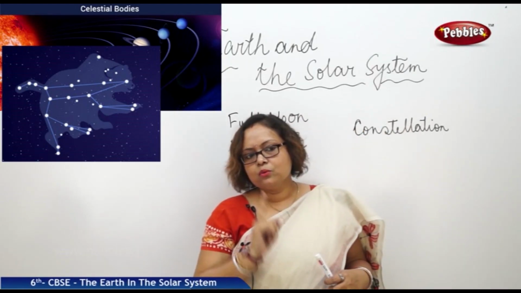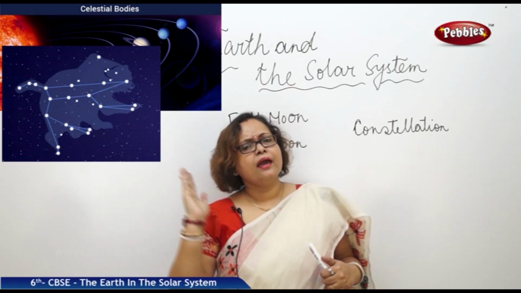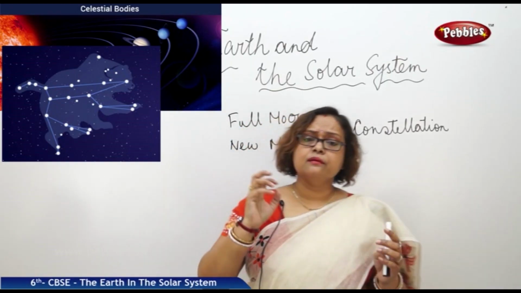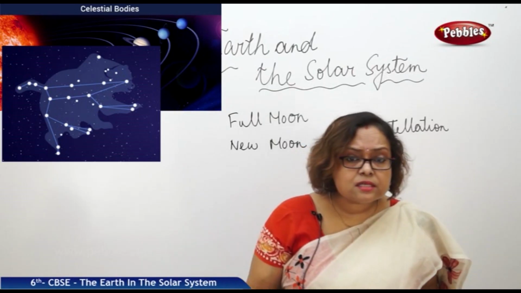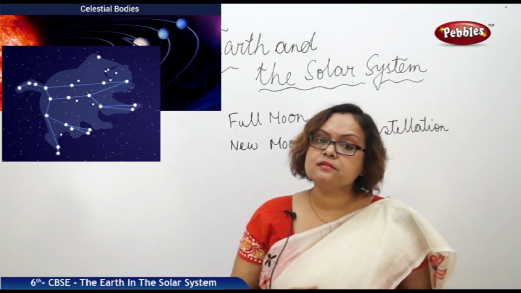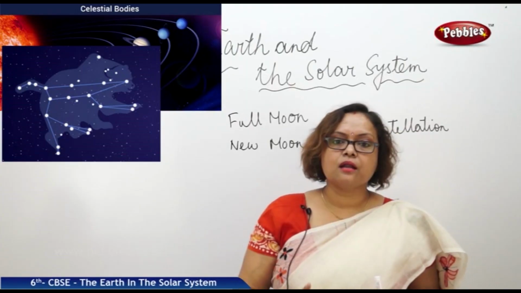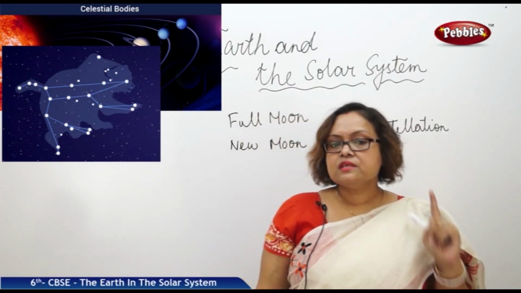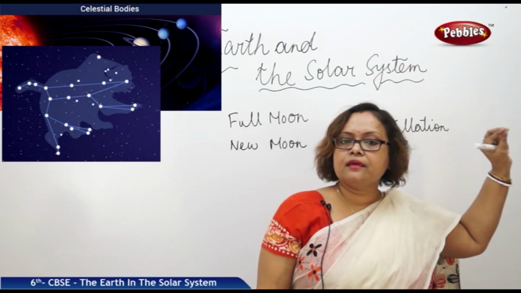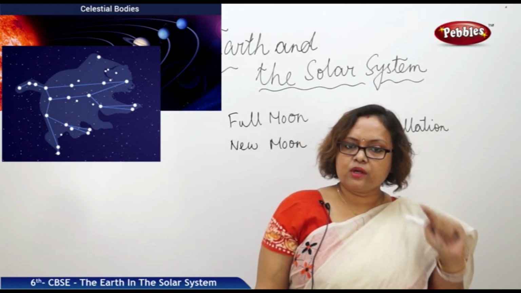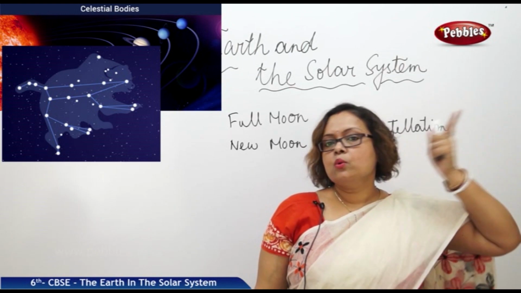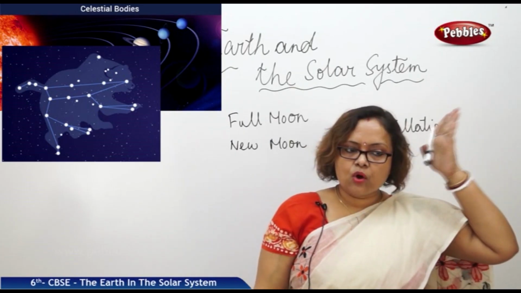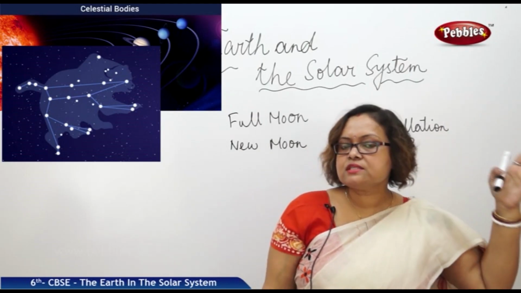Now, there is a star which from ancient times has helped sailors move from one place to another. You know, even before the compass was invented, the sailors used to depend on one star to find the direction where they were going. This star is known as the pole star. This star is in a position in the sky that never changes its place, and we call it the pole star or the direction star, which gives us direction. It is always on the northern side. So wherever we are going, keeping it in the north, we can fix our direction.